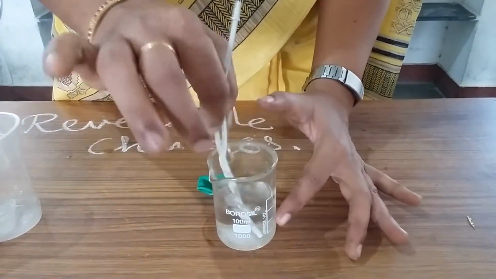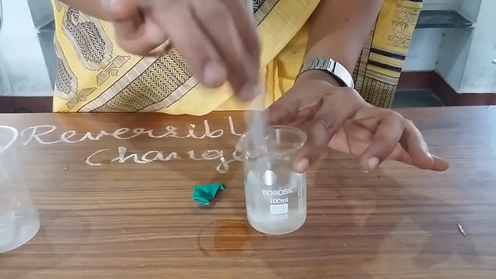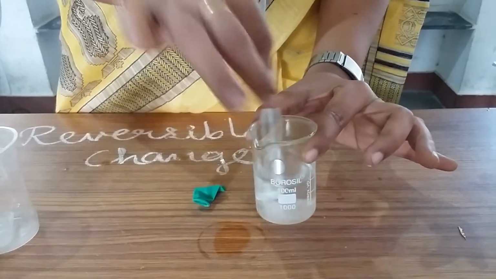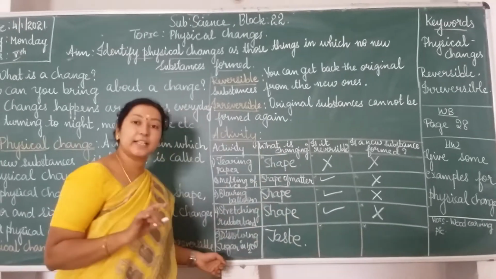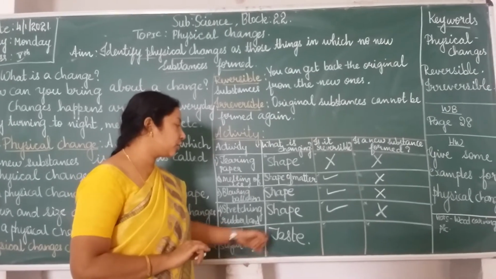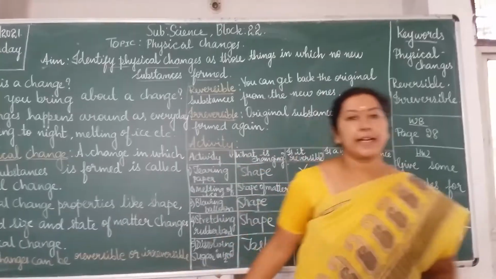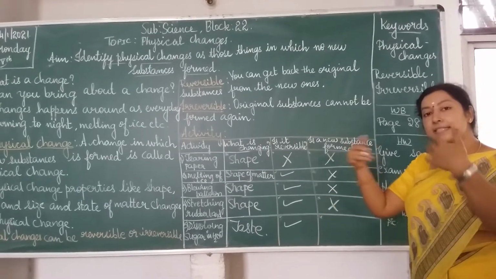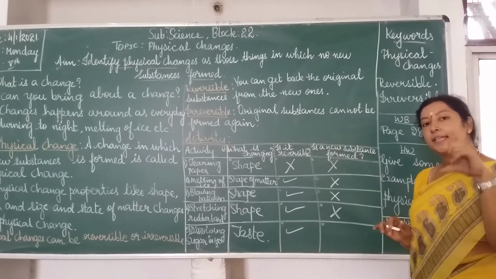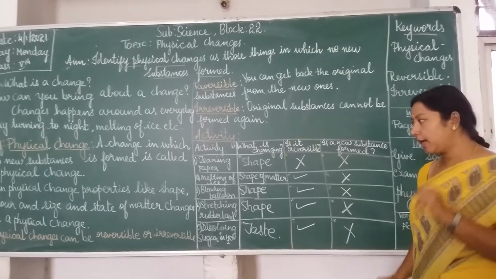When I add sugar to that, what happened? The sugar will dissolve in the given water. And what is the physical change happening here? The taste is changing. It is the taste, not the shape or the color, which is changed. Can I get back the water? Yes, I can get back the water. Is there any new substance formed? No. Because sugar is dissolved in water and you are getting it once again in the liquid form. There is no new substance formed there. Did you all understand?